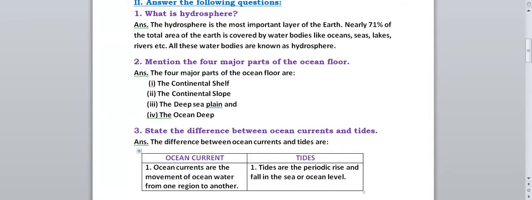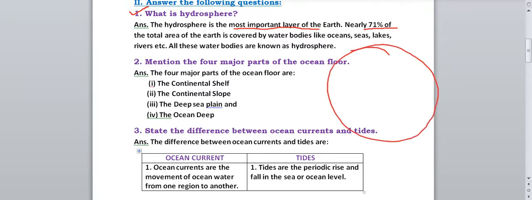So the first question is what is hydrosphere? Okay, as the name of the chapter is also hydrosphere, they have given one question from that. So let's discuss this question. The hydrosphere is the most important layer of the earth. As we know, there are different types of layers of the earth like atmosphere, lithosphere, hydrosphere. About atmosphere and lithosphere we have read. Now this is hydrosphere. It is also one of the most important layers of the earth. Nearly 71% of the total area of the earth is covered by water bodies. That's why earth is also known as blue planet.